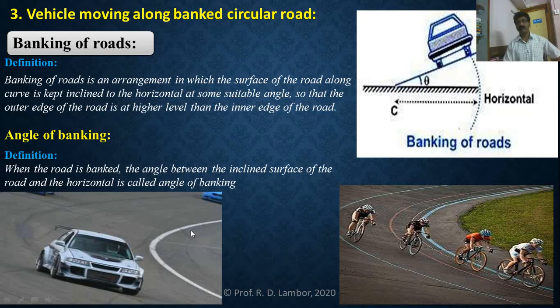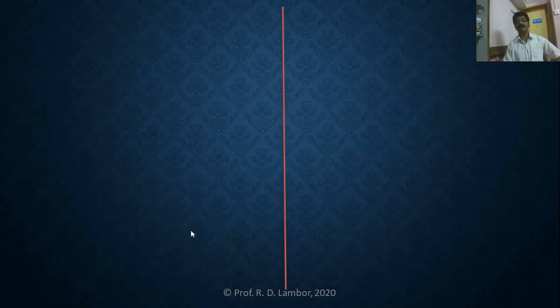But now a question arises. Which question arises? What is the necessity of banking? Why are we performing that arrangement in the ghat section or on the racing track? What is the advantage?